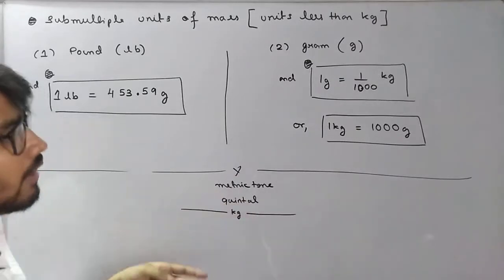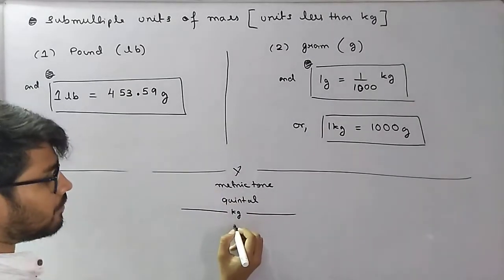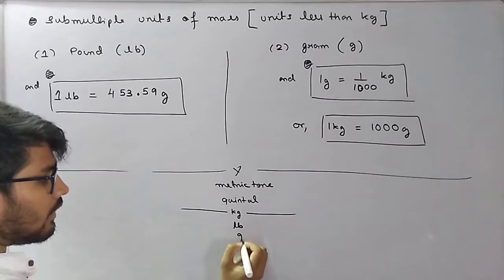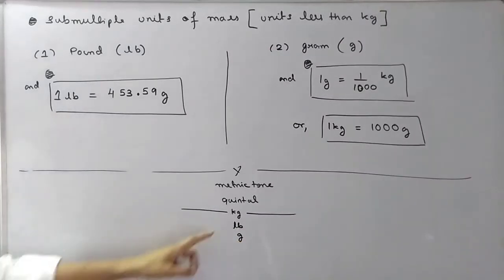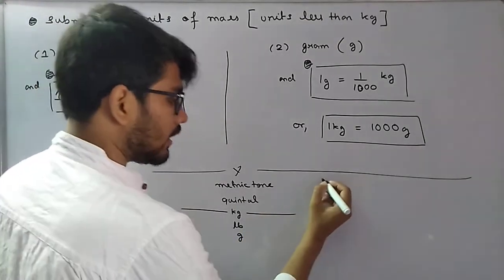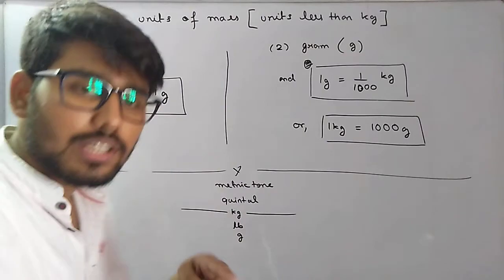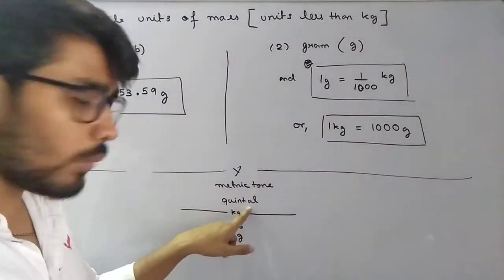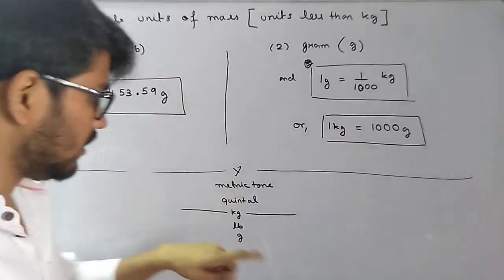And below this we have two units which are pound (lb) and gram. And it's very easy: 1 metric ton is equal to 10 quintal, which is equal to 1000 kg. 1 quintal is equal to 100 kg.